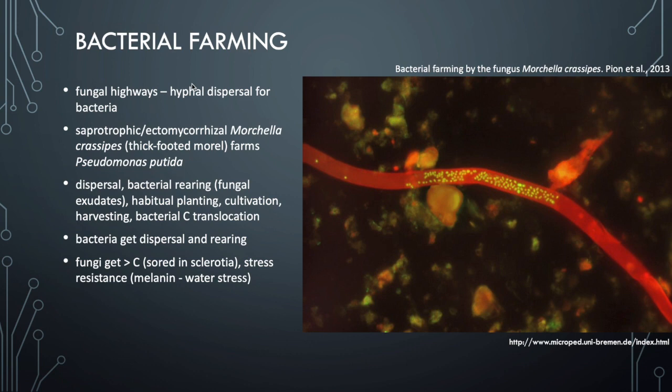The fungi receive carbon stored in sclerotia, specific structures created by the fungi, and they accumulate and increase their carbon storage in these sclerotia as a mechanism to resist stress. And then melanin is also laid down in these structures to prevent water stress. So it's quite interesting how bacteria and fungi work together in order to gain benefits for themselves and work cooperatively in that way.